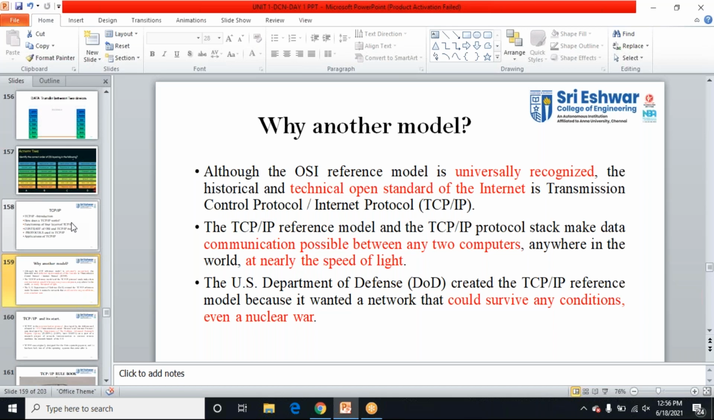Okay, not only in India, everywhere in the universe, we are going to have this TCP/IP model. I think I have told you this already. Each and every manufacturer will be using this model. Only then can we communicate data between two devices.